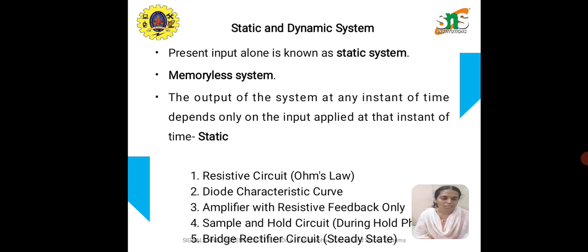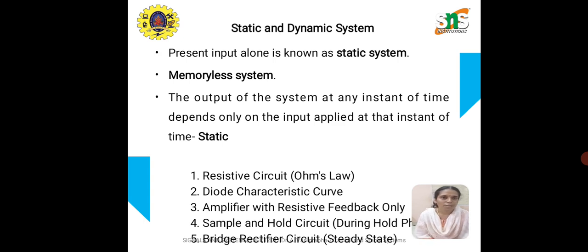For example, the current through any closed circuit depends upon the voltage applied at that time. Next is a diode circuit. We verify the voltage-current characteristics of a diode. That circuit is a static circuit, and a best example of a static system.